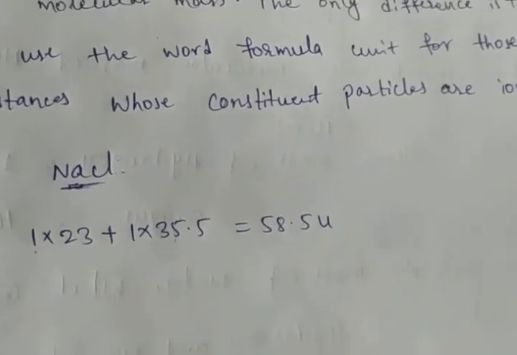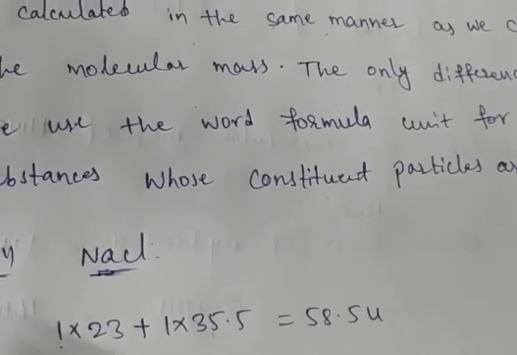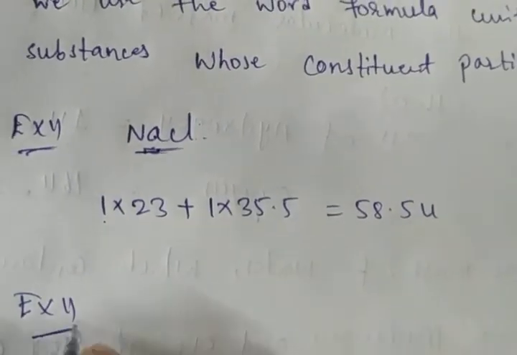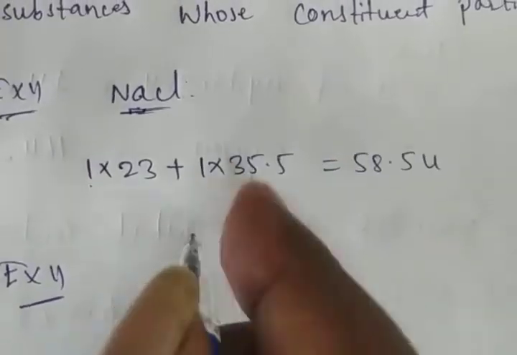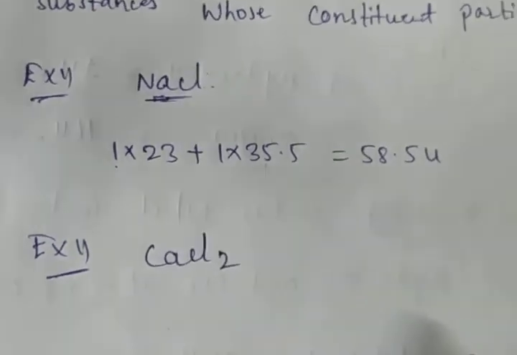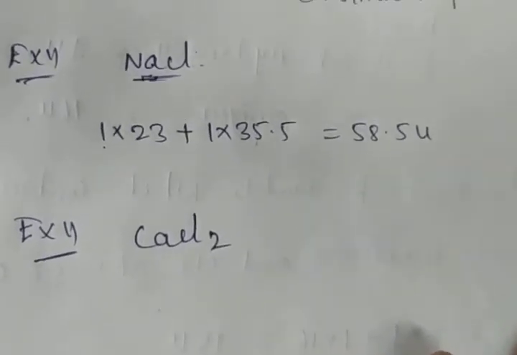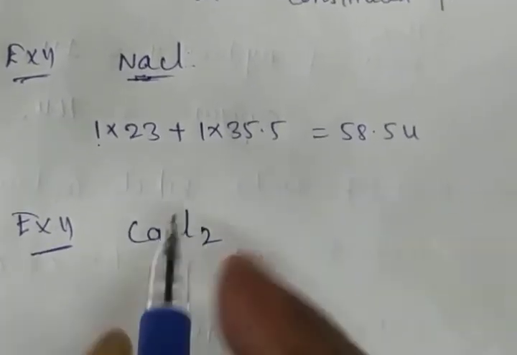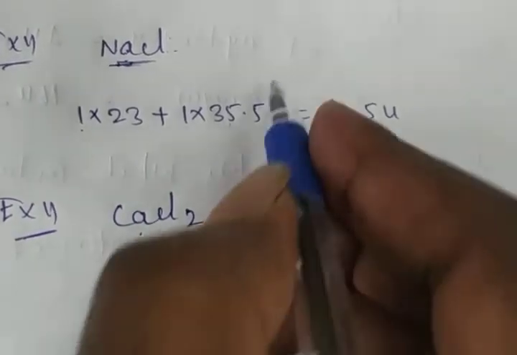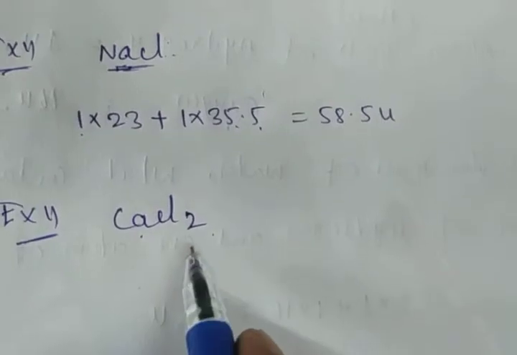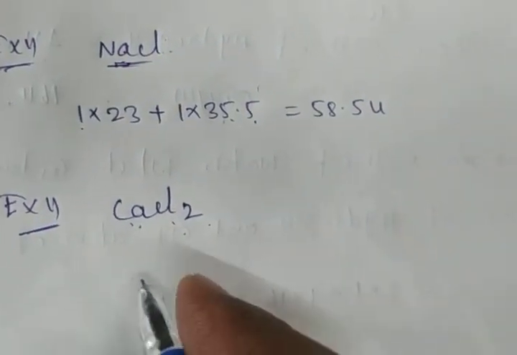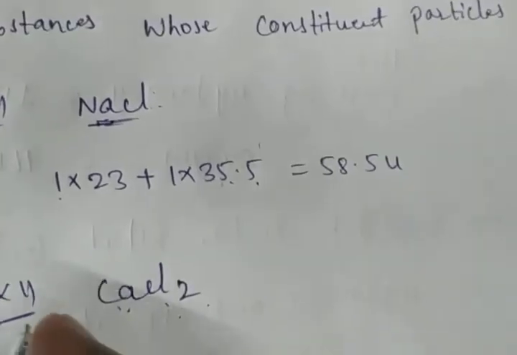In the same way, you have to try to calculate the formula unit mass of calcium chloride. Calcium's atomic mass is 40 and chlorine, I already gave, 35.5. There are 2 chlorine atoms and 1 calcium atom. After that I will give the homework for you.